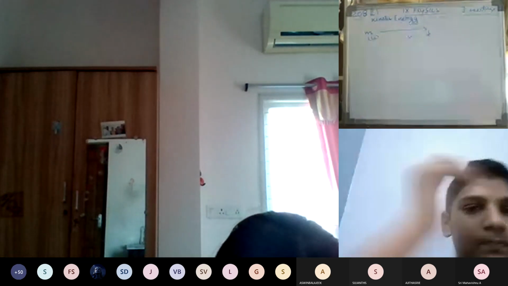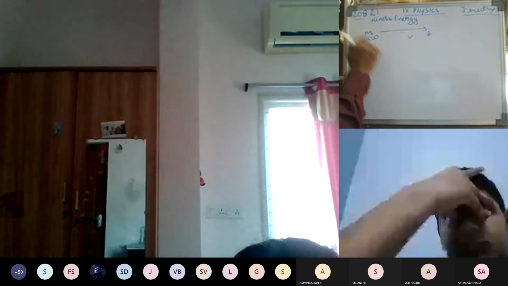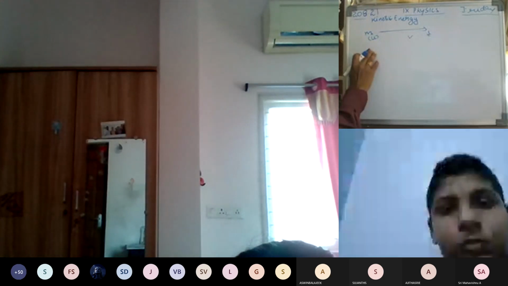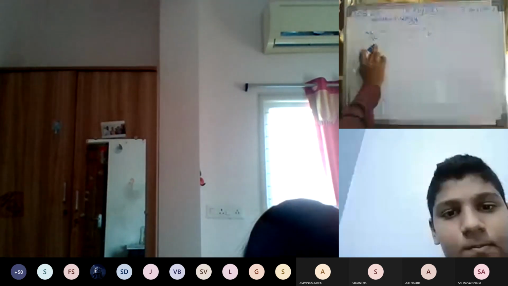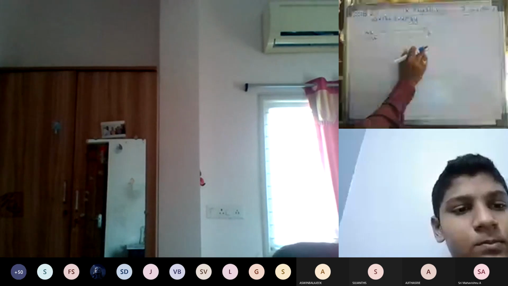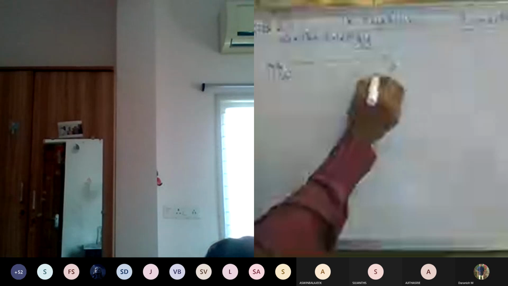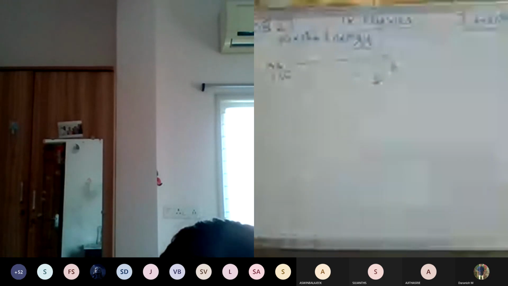Whenever the object is at rest, the velocity will be 0. After applying a force, the body moves from one place to another, and s is the displacement.